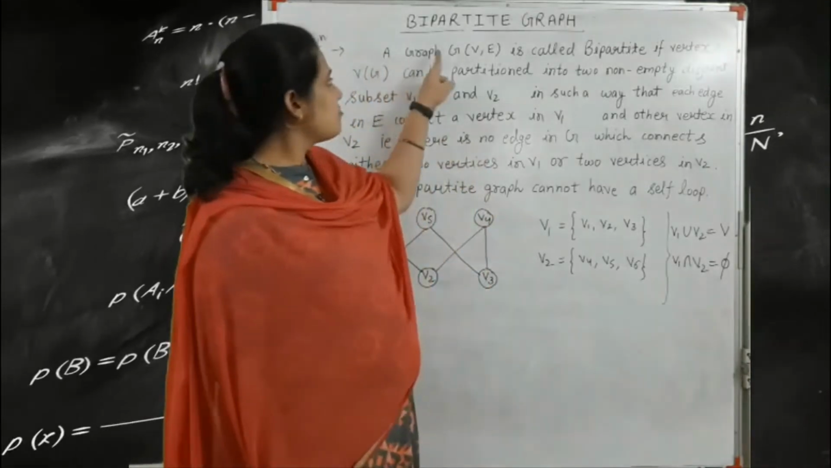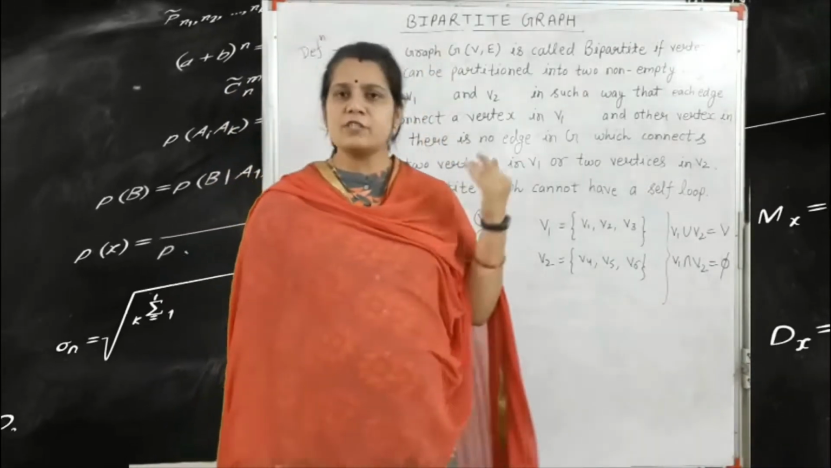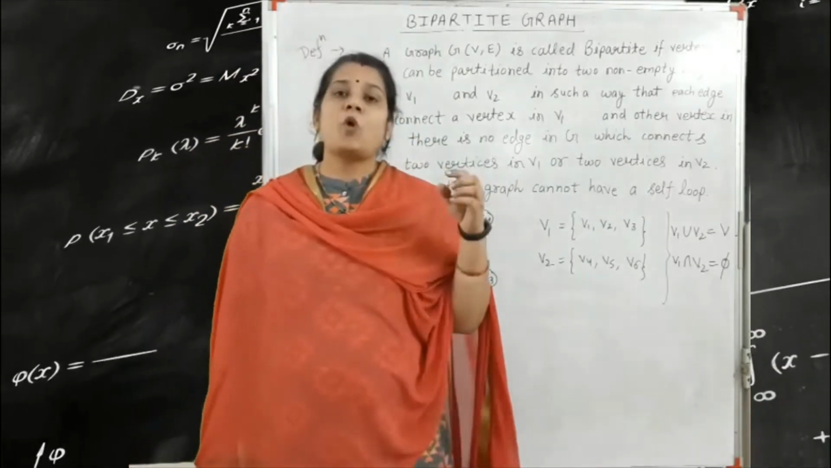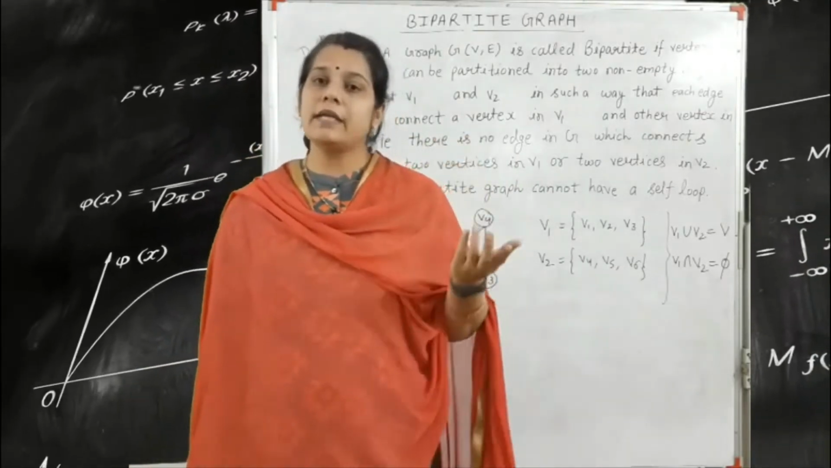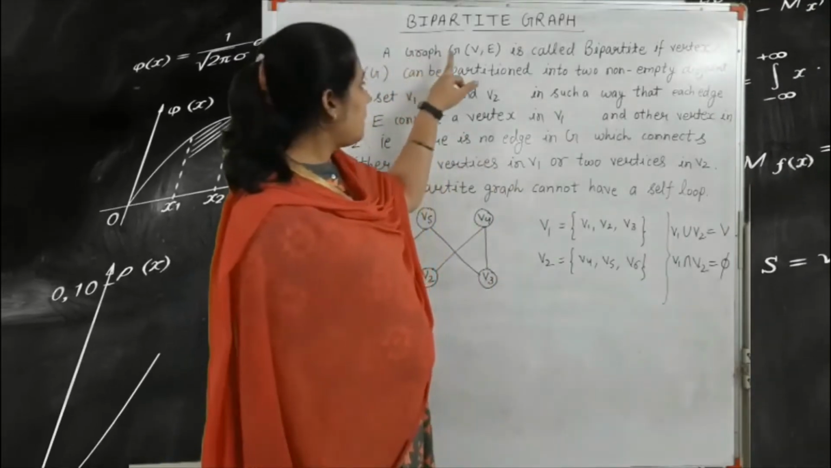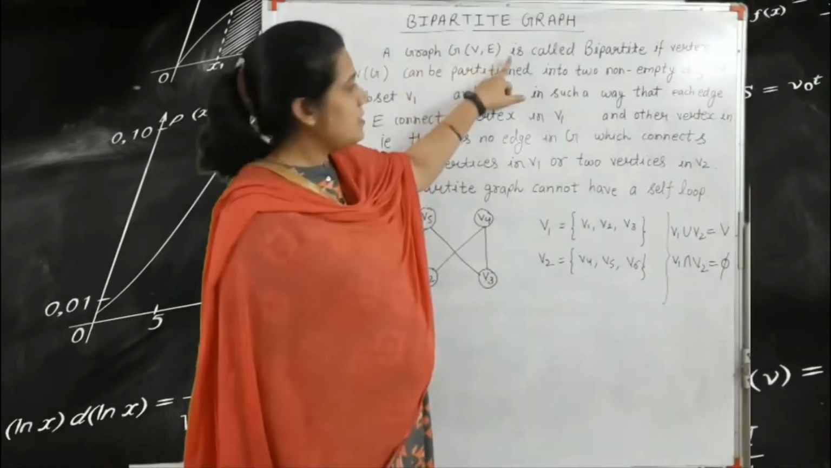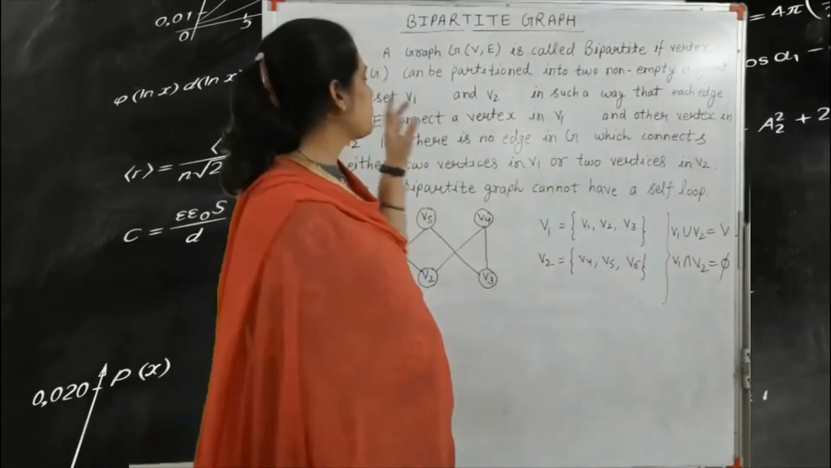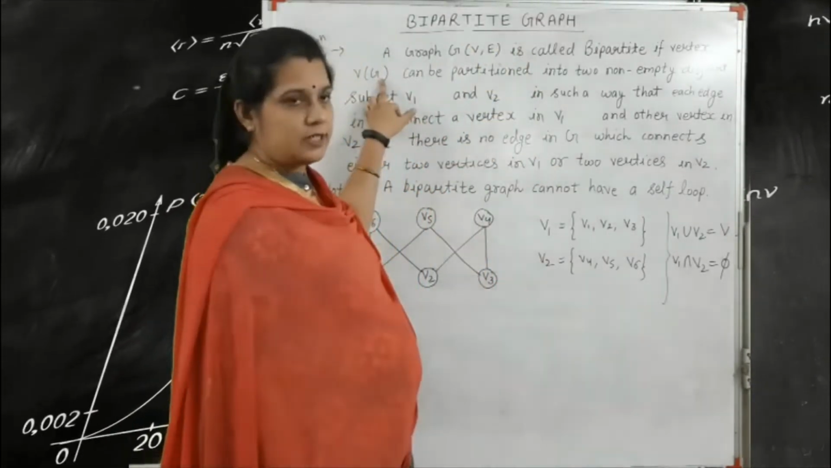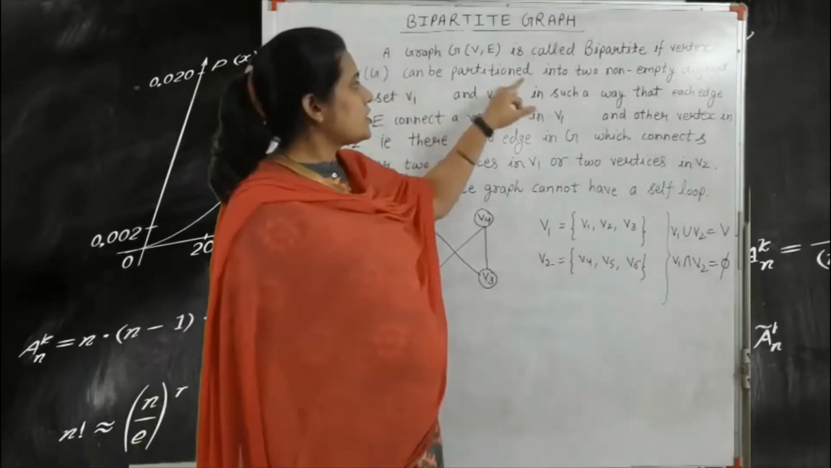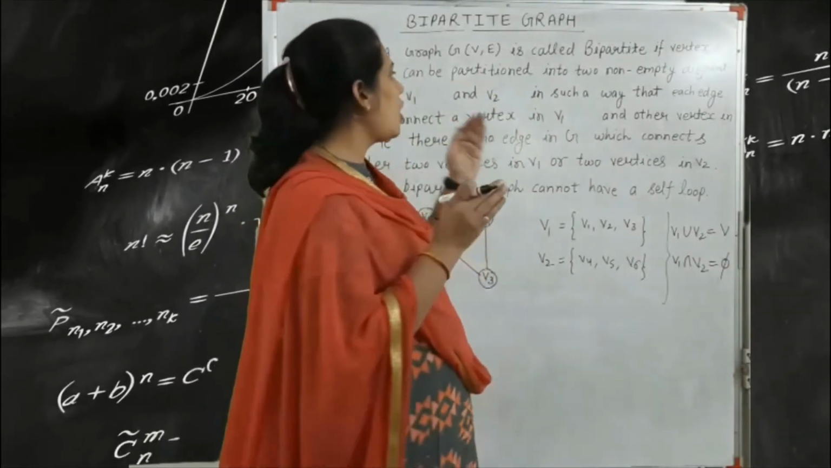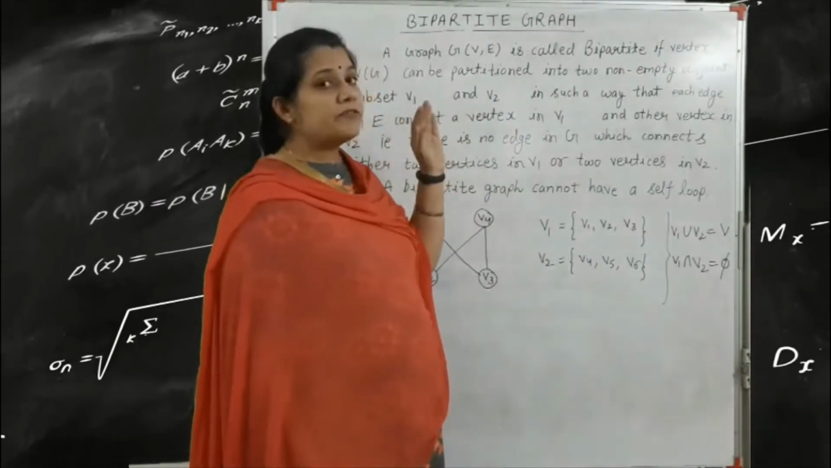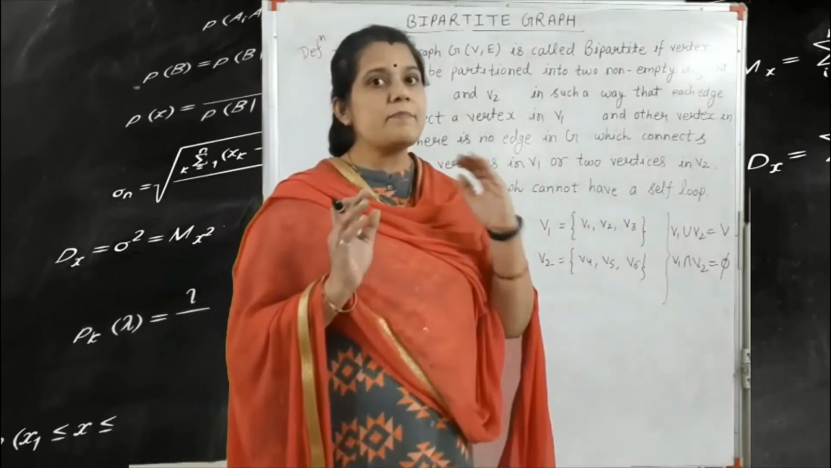The graph G = (V, E). Always write here the graph G = (V, E), that is the combination of vertices and edges. A graph G = (V, E) is called bipartite if the vertex set V(G) can be partitioned into two non-empty disjoint subsets V1 and V2. That is what a bipartite graph is.